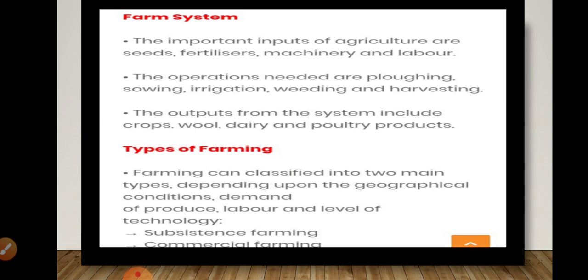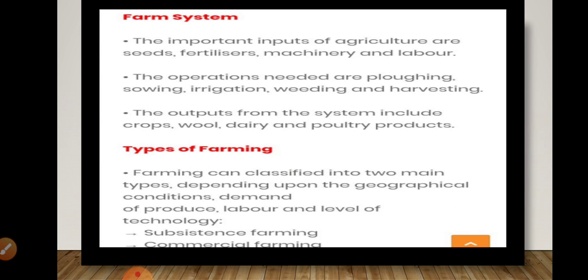So irrigation means the water supply. Then weeding, from time to time we are going to protect our crops by using fertilizers. Then once the crops have ripened, children, here we are going to harvest them. Okay, so then what are the outputs? The output from the system includes crops, wool, dairy and pottery products.